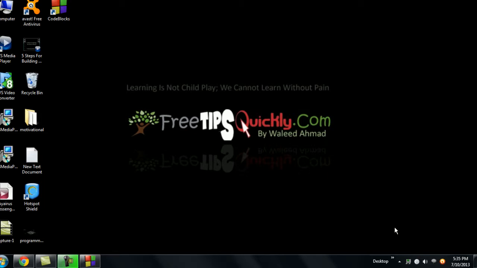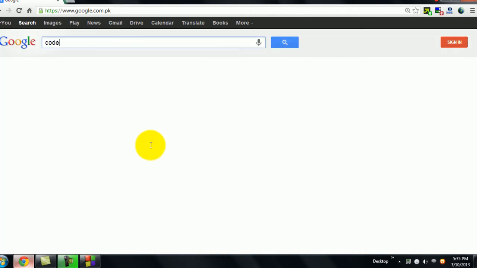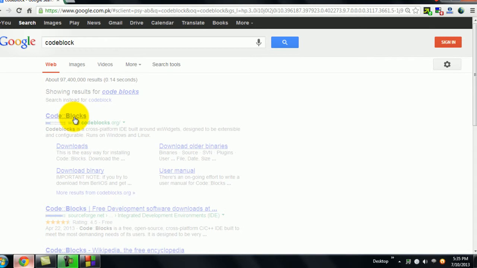To download CodeBlocks, we will visit the google.com website and write here CodeBlocks and press enter. Now I'll select the first result.